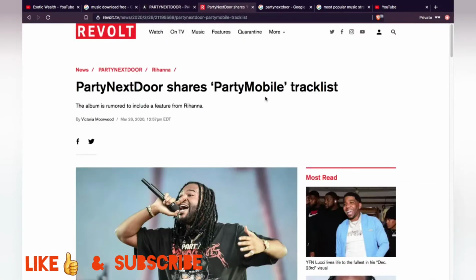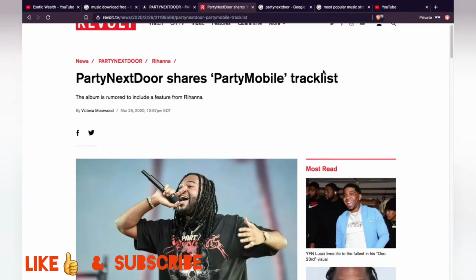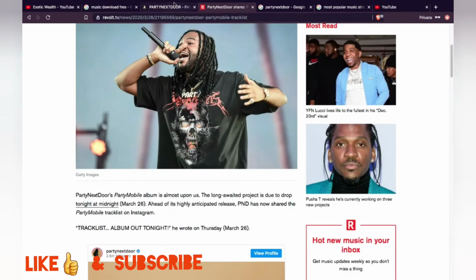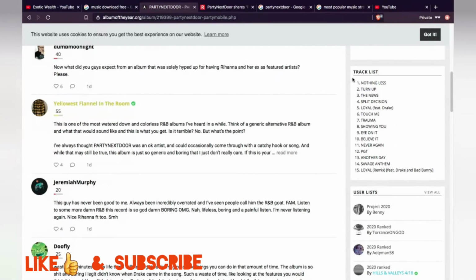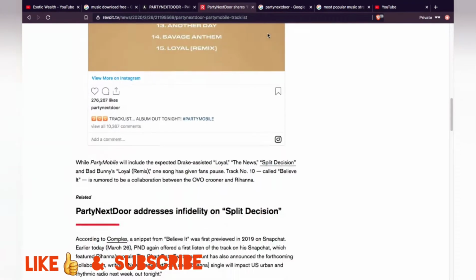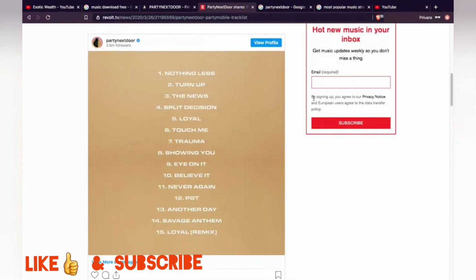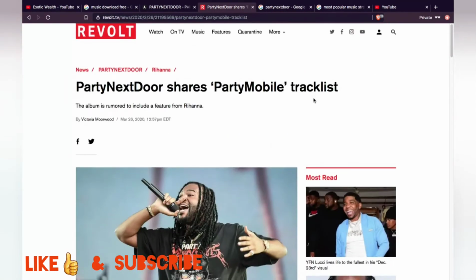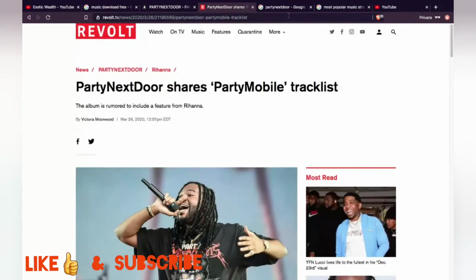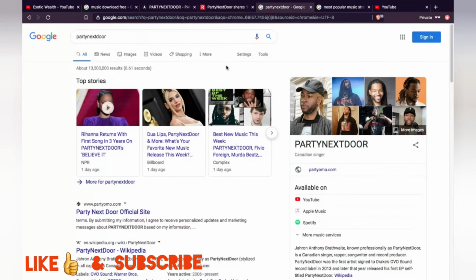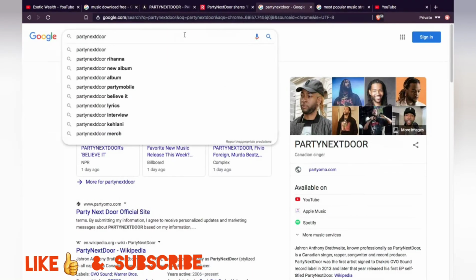So here we go. We want to know the track list, although it showed the track list on the side over here so that you won't have to go here. It shows it over here. But I'm going to show you the track list anyway. So here we go, track list right there. What you want to do is just see the most popular song that's on this album. Then what you want to do, I searched up his name. So search up Party Next Door. One of the tracks on this album is called Trust Me.